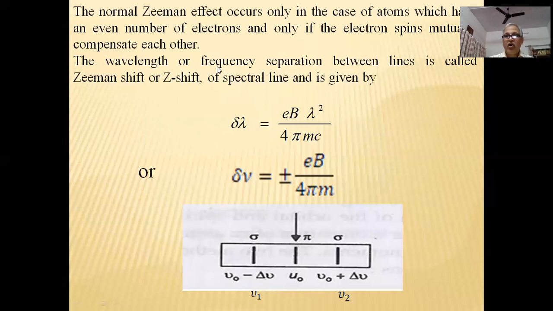The wavelength or frequency separation between lines is called the Zeeman shift of the spectral line and is given by delta lambda equal to eB lambda squared upon 4 pi m c. Or in terms of frequency, the Zeeman shift is given by delta nu equal to plus or minus eB upon 4 pi m, where B is the magnitude of the magnetic field, e is the charge on the electron and m is the mass of the electron.